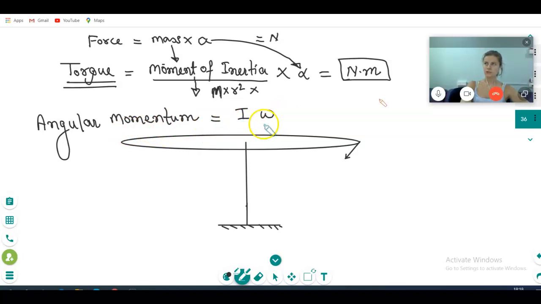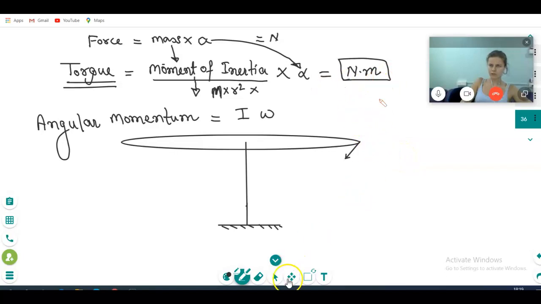So angular acceleration is going to be meter per second square also? No, we are doing angular measurement. It is radian per second square.